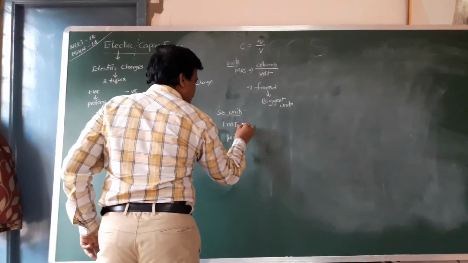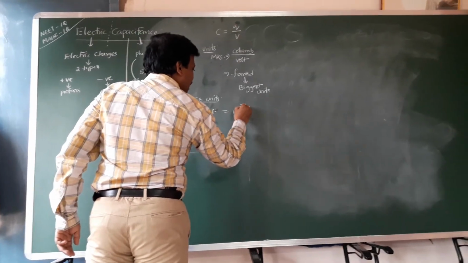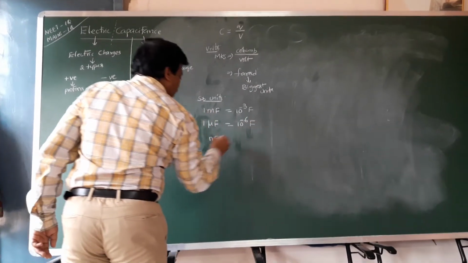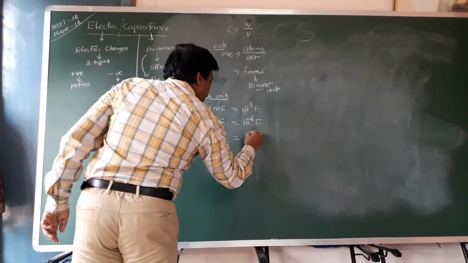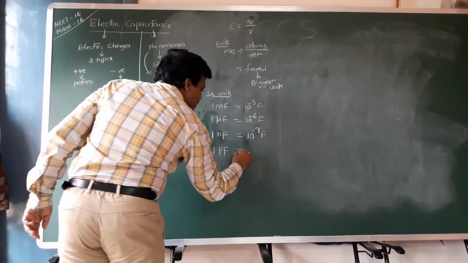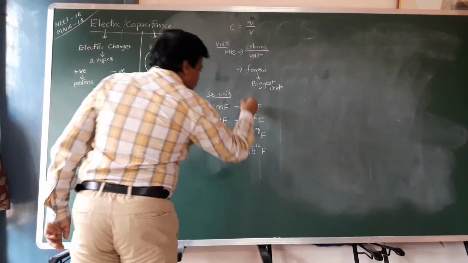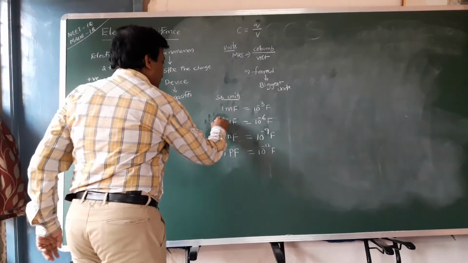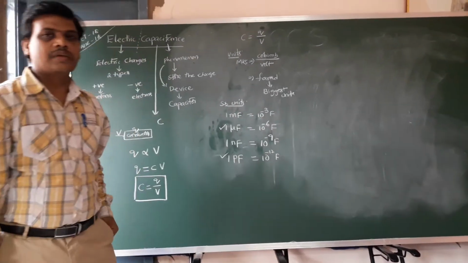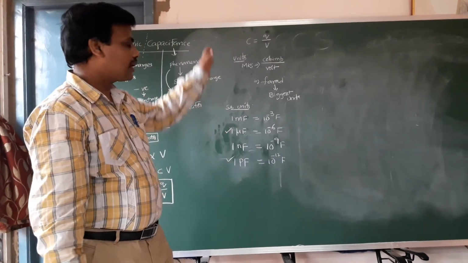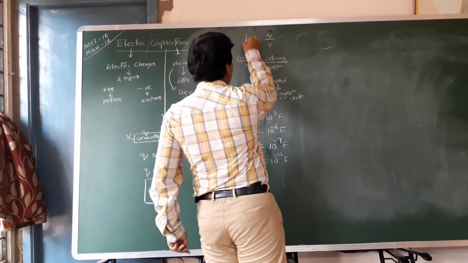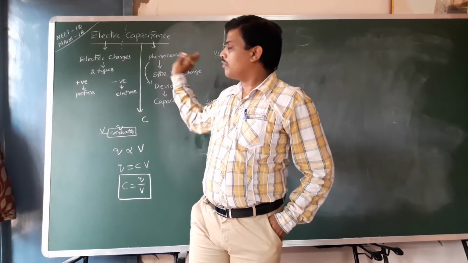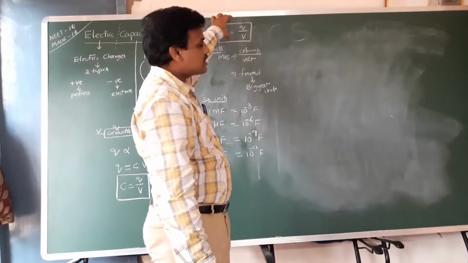1 millifarad is equal to 10 power minus 3 farad, and 1 microfarad is 10 power minus 6 farad. 1 nanofarad is 10 power minus 9 farad. 1 picofarad is 10 power minus 12 farad. These sub-units are mainly used from a numerical point of view. Micro and picofarads are the most repeated units. So the capacitance formula is C is equal to Q by V. This is the basic phenomenon formula for capacitance.